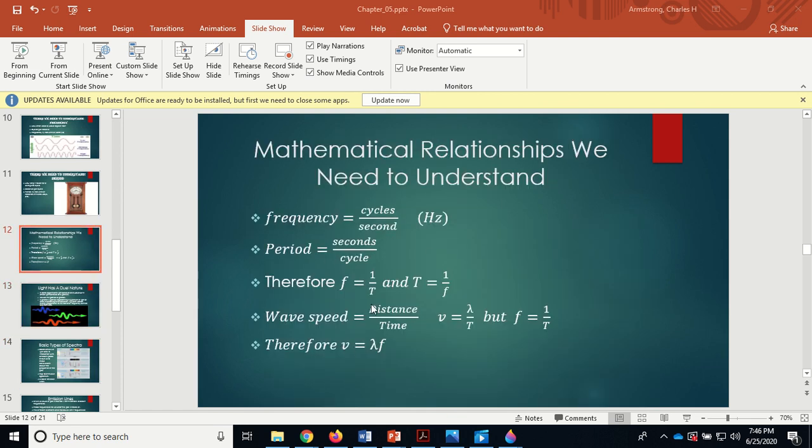Okay, so now there's some mathematical relationships you want to understand. And I think that's everything.